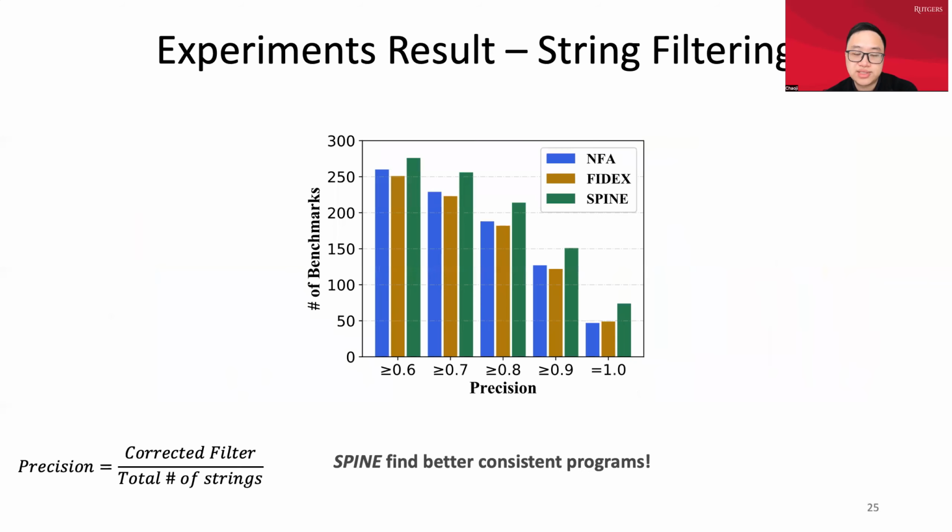And this is the precision experiment for string filtering. The precision is defined by the number of correctly filtered strings divided by the total number of strings. We can see from the diagram that SPY has much higher precision compared to NFA and FIDEX. This is because SPY can find better consistent programs.